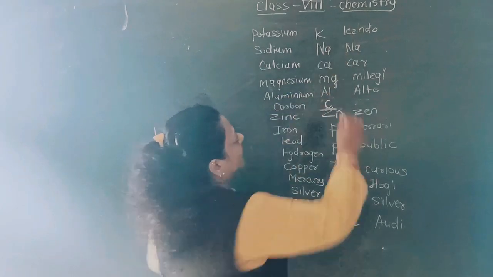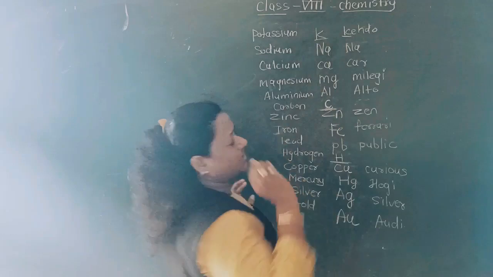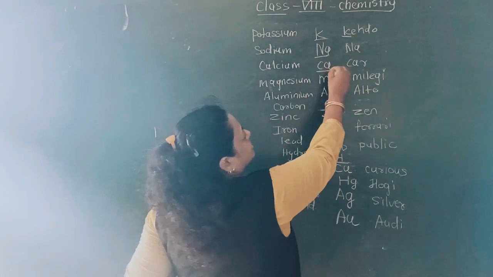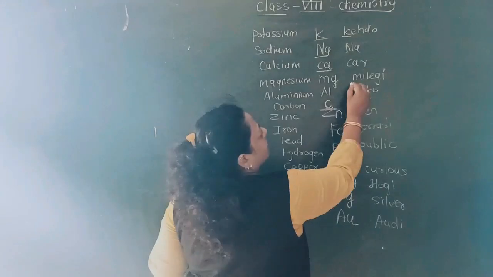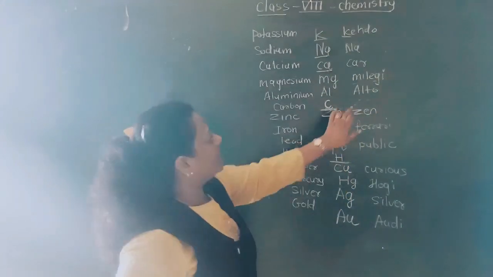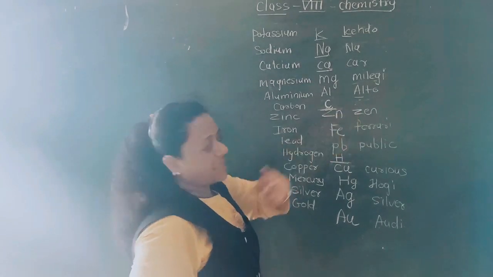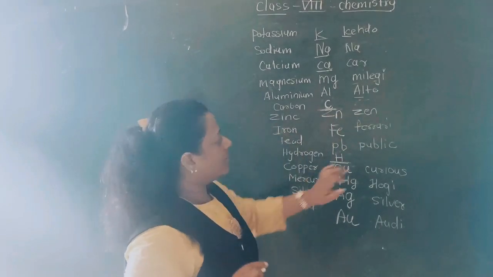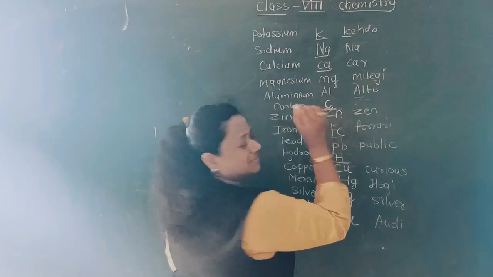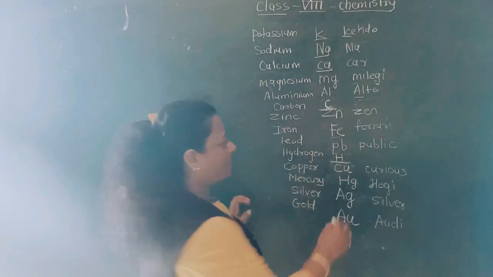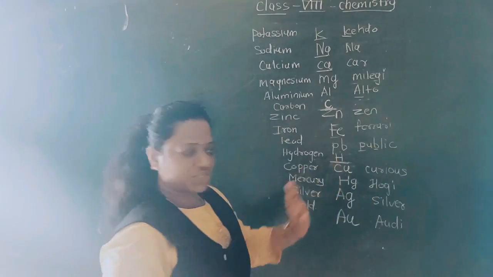कह दो means K, potassium; ना, sodium; कार, calcium; मिलेगी, Mg, magnesium; ऑल्टो, Al, aluminium; जेन, zinc, Zn; फरारी, iron, Fe; public, Pb, lead.